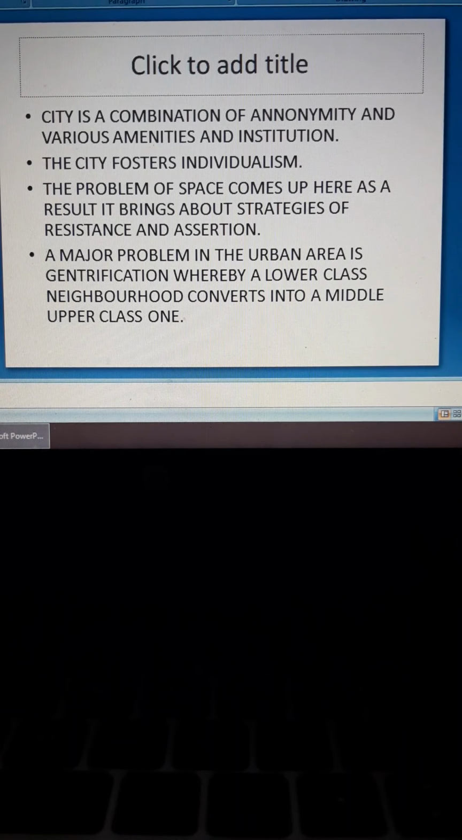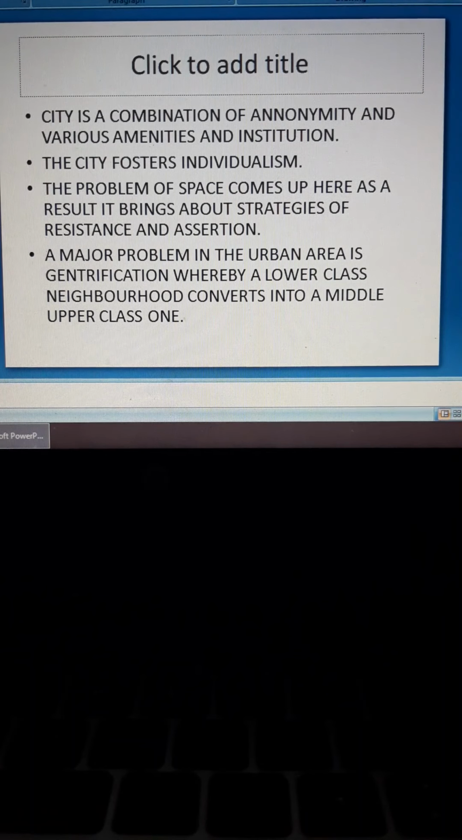So in the city, even in Siliguri, do you know everyone who stays there? No, right? So we are anonymous to them. You see them today, you will forget them tomorrow. You don't know the name, you don't know anything. But that's not the case in the villages, okay? So the city is a combination of anonymity and various amenities. There are a lot of facilities and a lot of institutions, unlike in the villages.